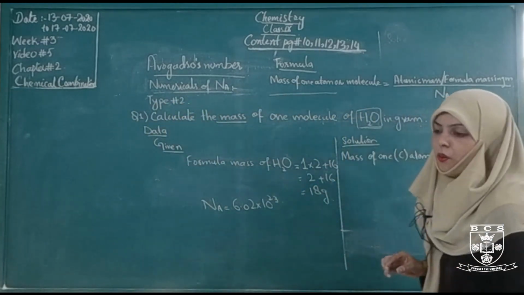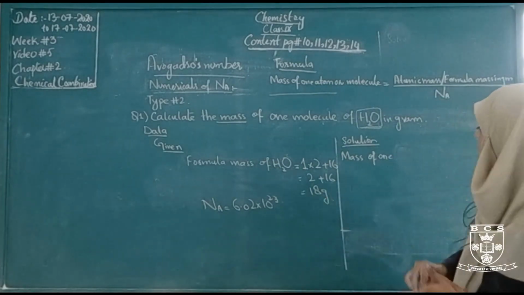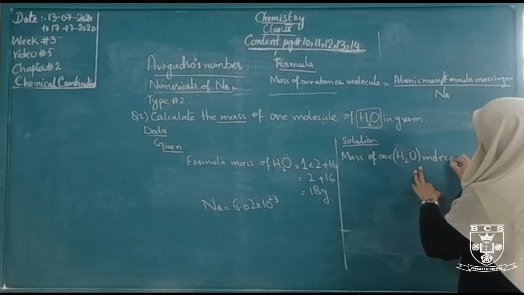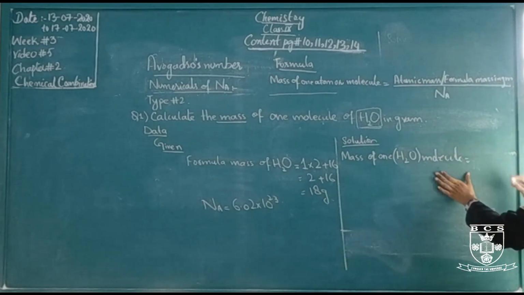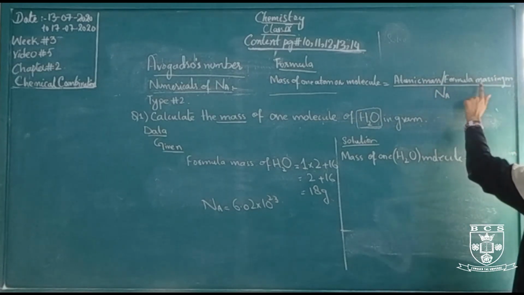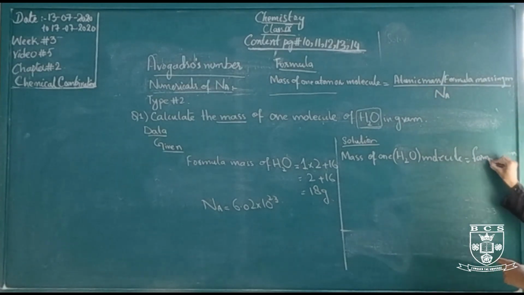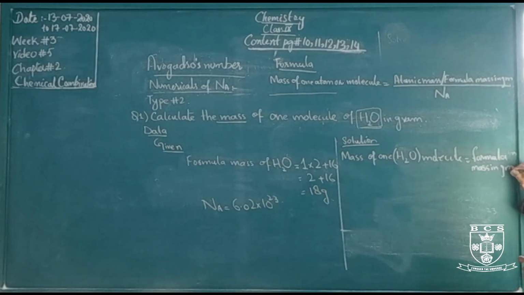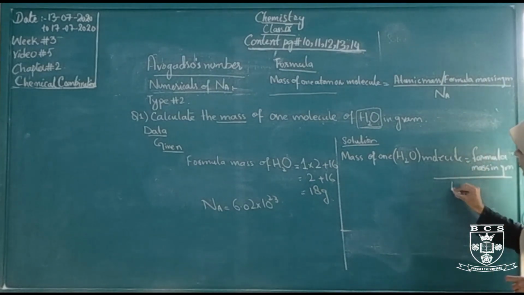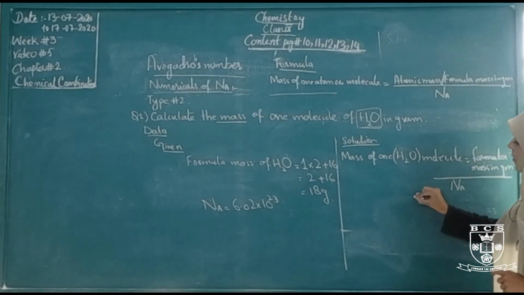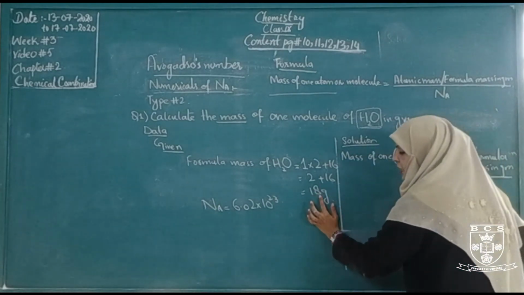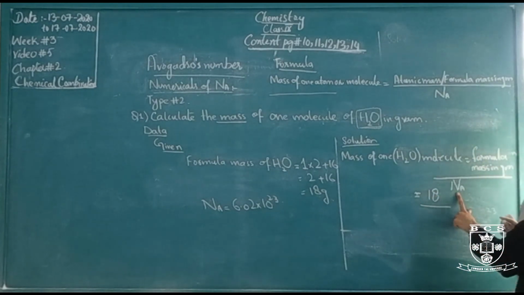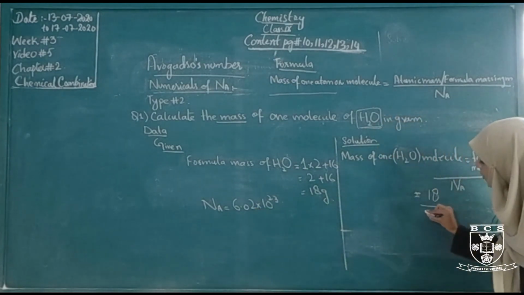Mass of one water molecule: we will apply this formula here. Mass of one water molecule is the atomic mass or formula mass. We will use the formula mass in gram divided by Avogadro's number. Formula mass in gram is 18 gram, and the value of Avogadro's number is 6.02 10 to the power 23.